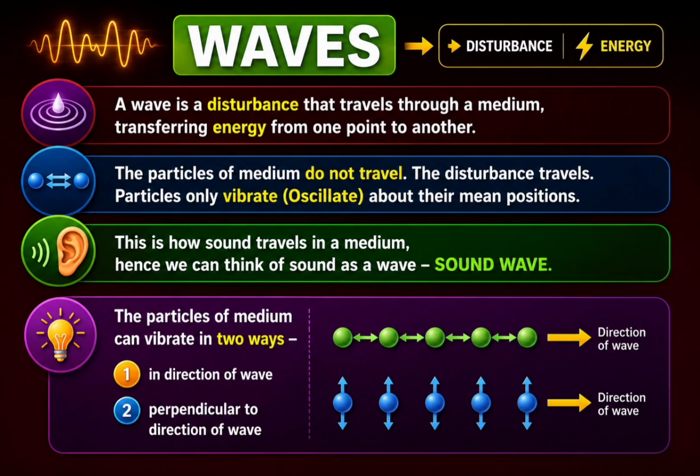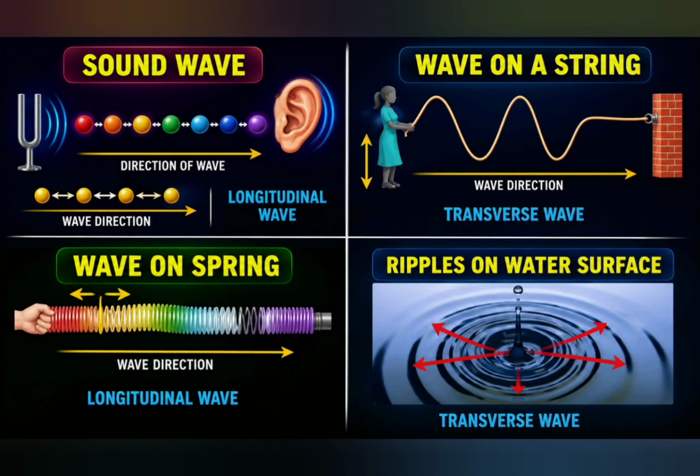Particles can vibrate in two different ways. They can vibrate parallel to the direction of the wave or perpendicular to the direction of the wave. Based on this, waves are classified into two types. Now let's understand the two main types of waves.